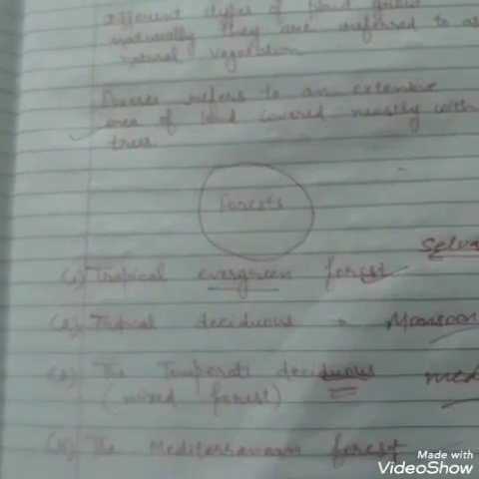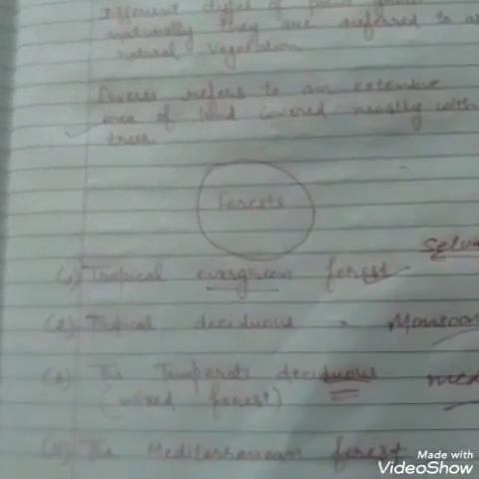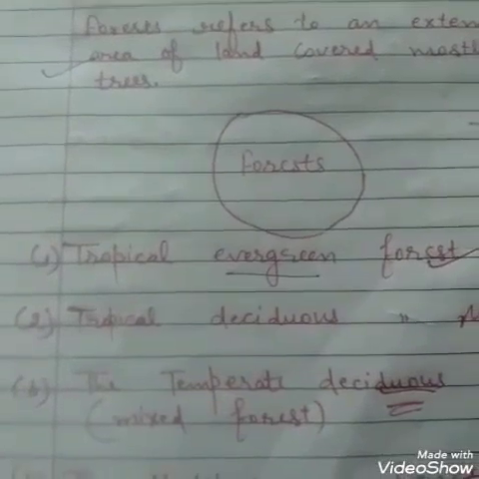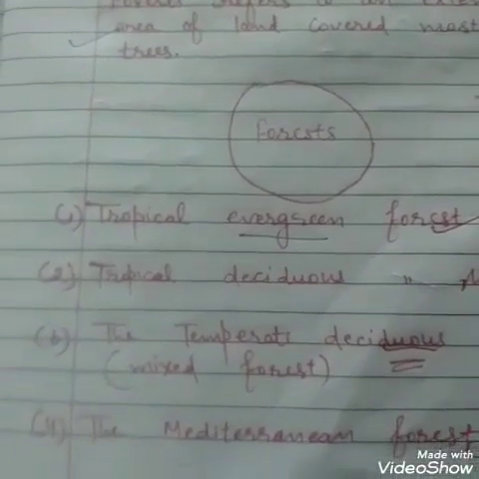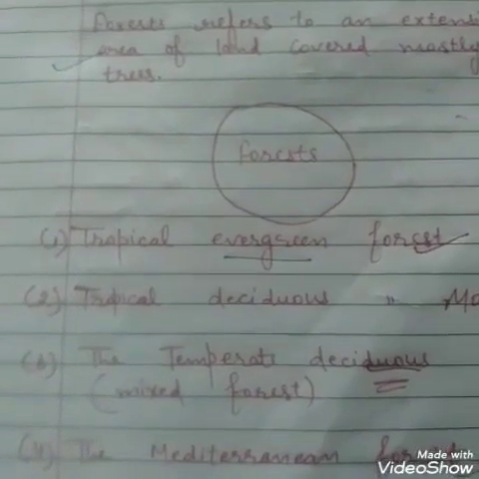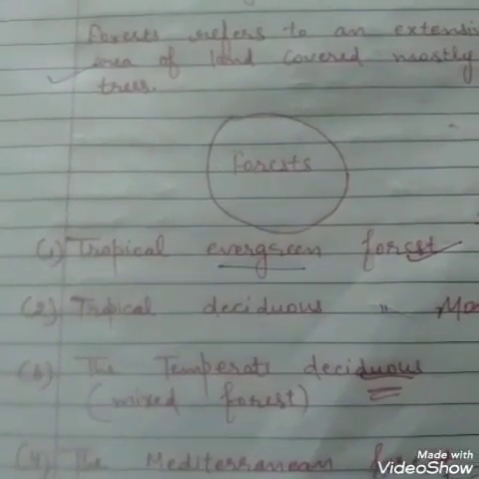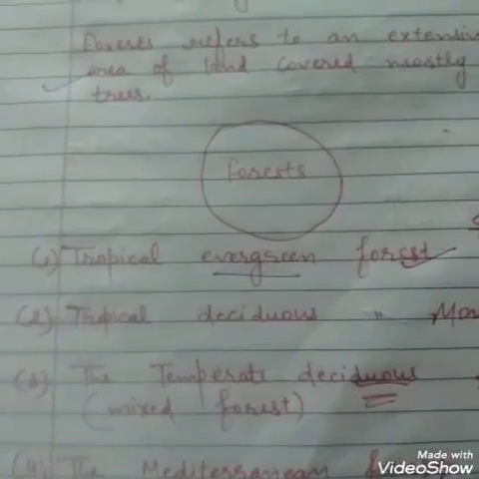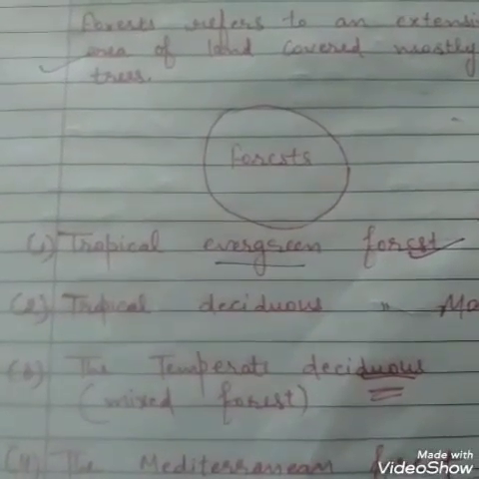So trees have thick barks, leaves and deep roots to minimize transpiration. Citrus fruit means orange, mosambi, etc. Fig, olives, cork, gum are the main forest products. Clear? Okay.